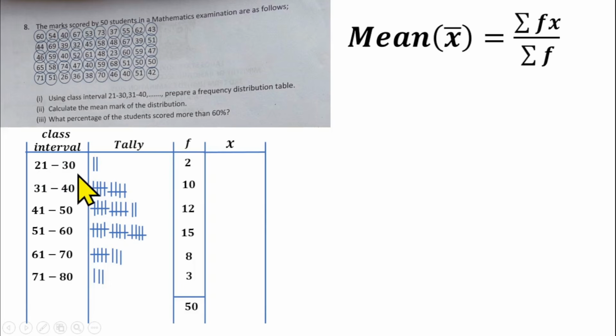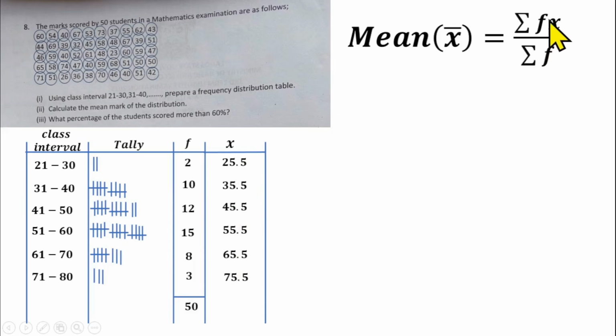21 plus 30 is 51 divided by 2, 25.5. 31 plus 40 divided by 2, 35.5. 41 plus 50 divided by 2, 45.5. 51 plus 60 divided by 2, 55.5. 61 plus 70 divided by 2, 65.5. 71 plus 80 divided by 2, 75.5. So that's the value of our x.